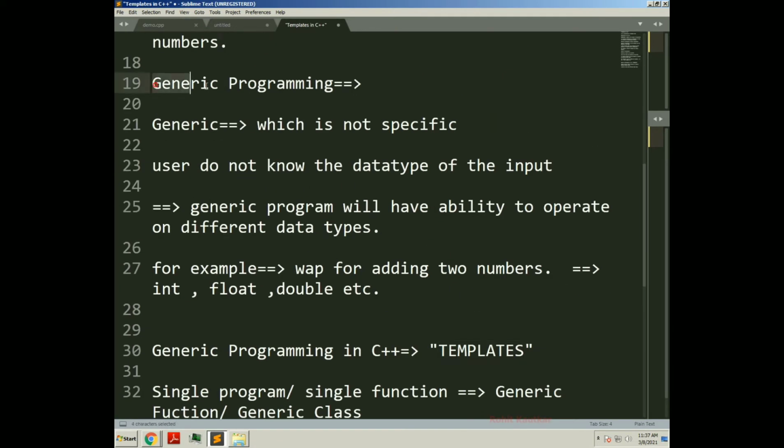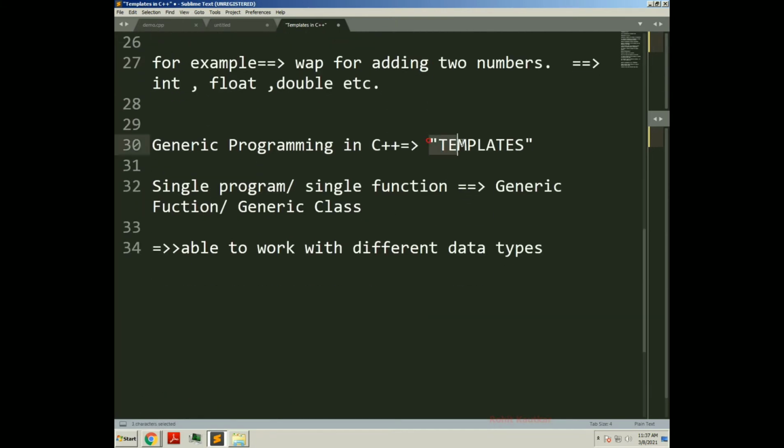Through the concept called generic programming. So in generic programming, we will use the concept of templates. We will create a template of a function or a class, and these templates will be independent of your data type. So this template will be free to operate on different data types without any problem.